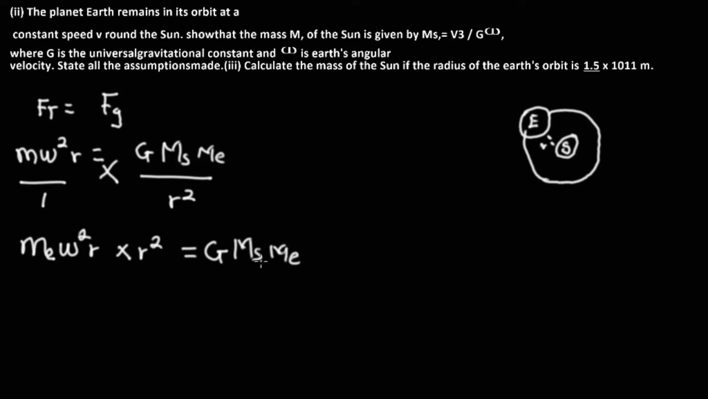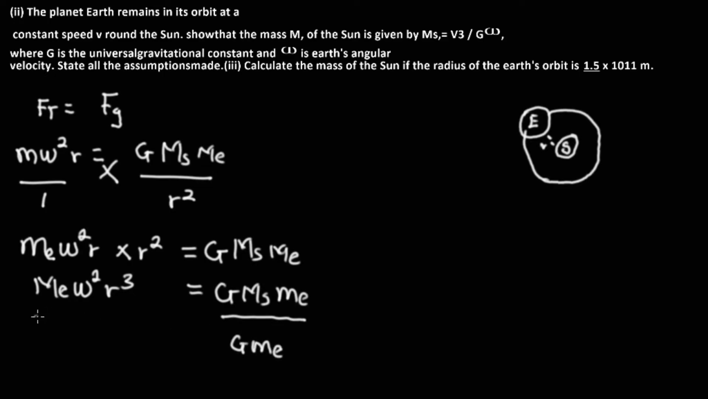We can now say that M_E omega square r cube, r squared multiplied by r power 1 is going to give us r cube, equals G M_S M_E. Now, if you look at the question, they say show that M_S is equal to this. So we are going to see how we can allow the mass of the sun to be alone, and on doing that, we divide through by M_E and we divide through by G M_E.